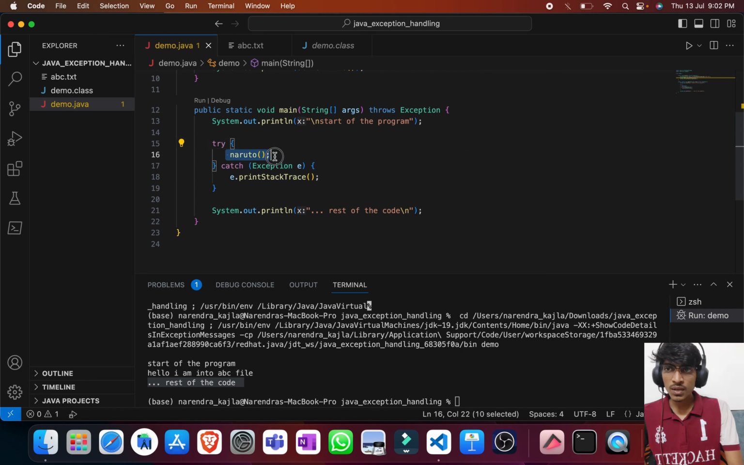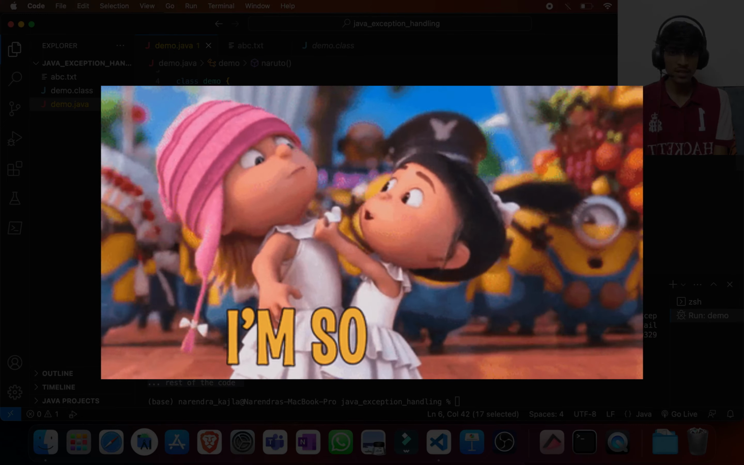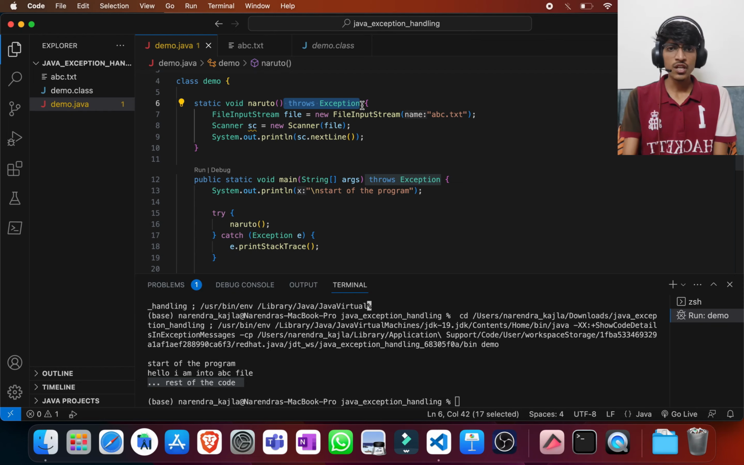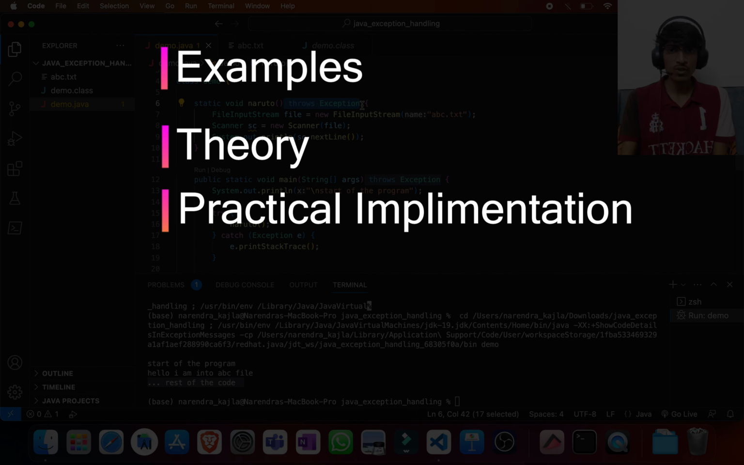and then in the caller method we can handle that exception using try and catch. So we will put the method call into the risky code part, which is the try block, and then we will handle it using the catch block. So now we have studied all the Java exception handling from start till end. We have understood the real life examples. We have also understood the theoretical aspect of this topic. Also we have seen the practical implementation of all the subtopics.